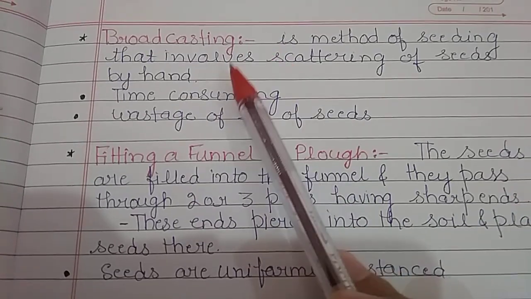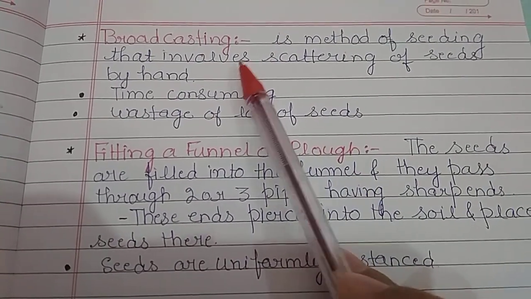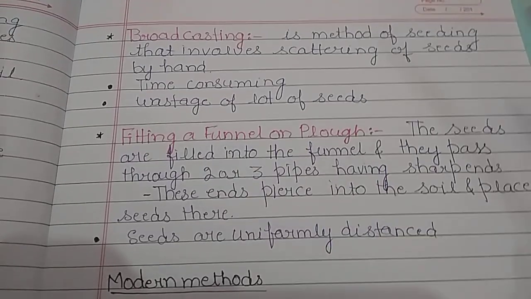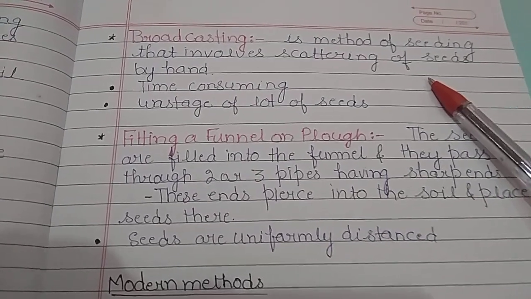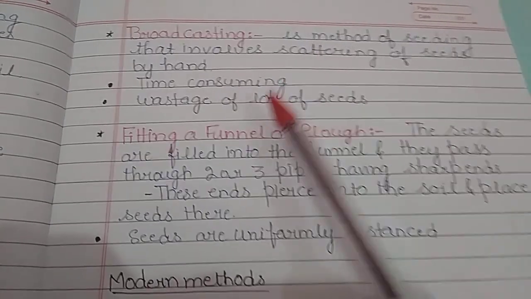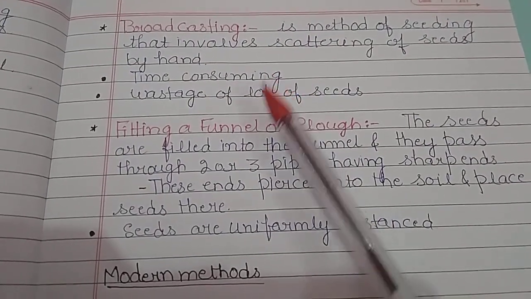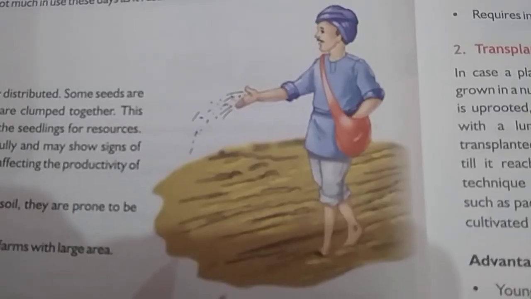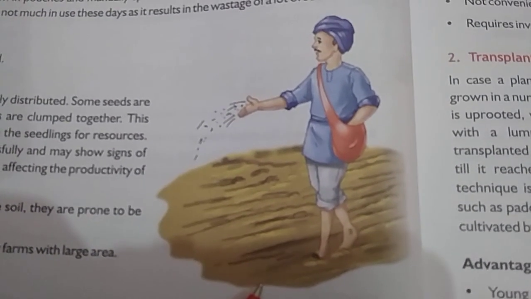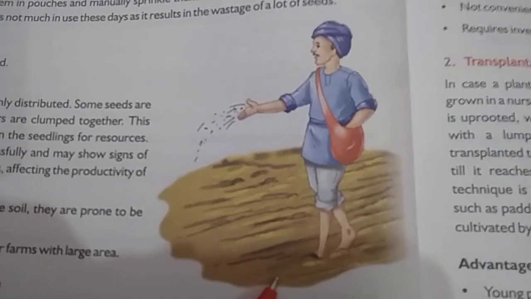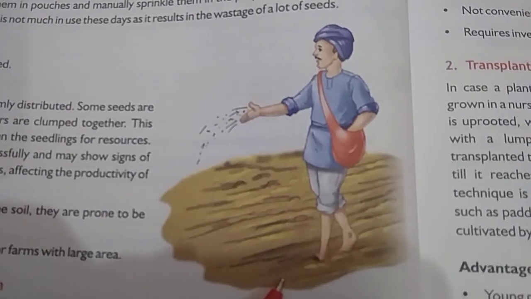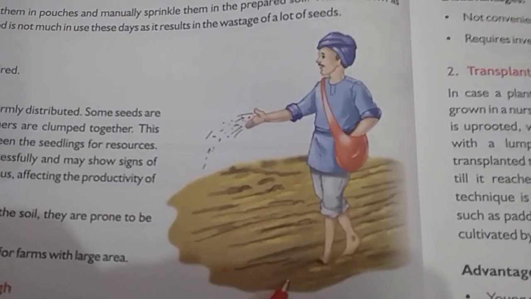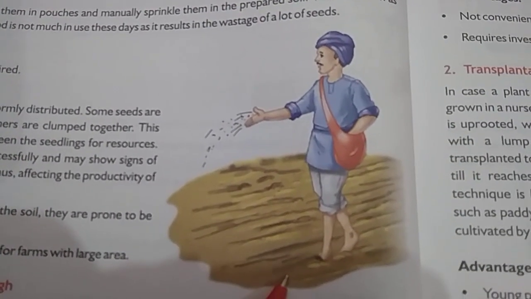First is broadcasting. In this method, seeds are sown by scattering in the soil with the help of hand. It is a time-consuming process and involves wastage of lots of seeds. As shown in this picture, a farmer carrying seeds in a pouch and scattering them in the field. It is a time-consuming process, so it is not used nowadays.